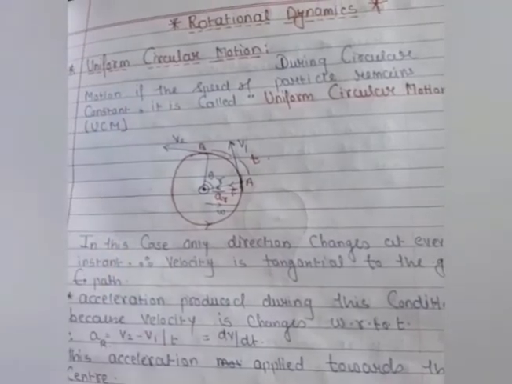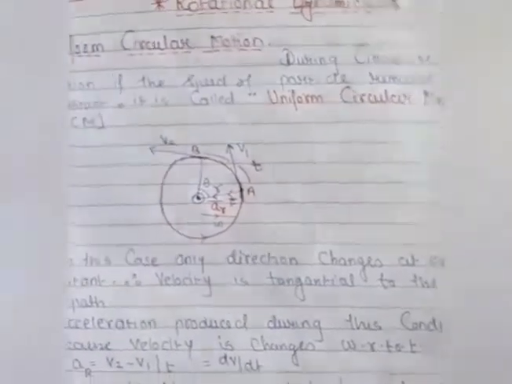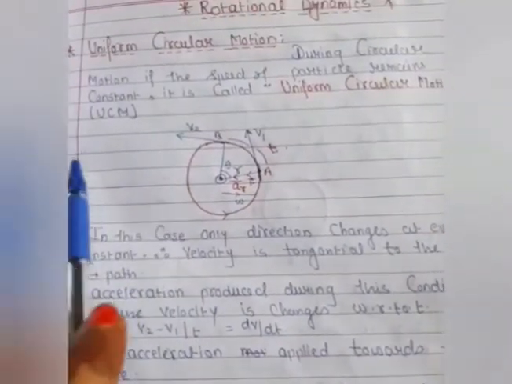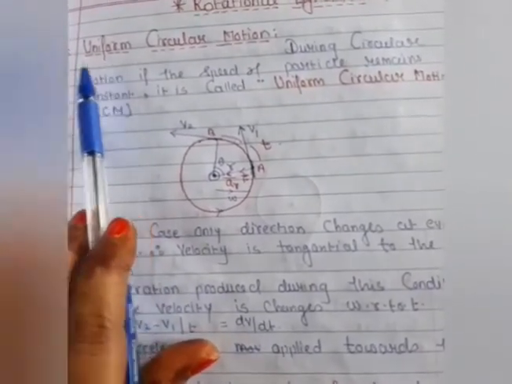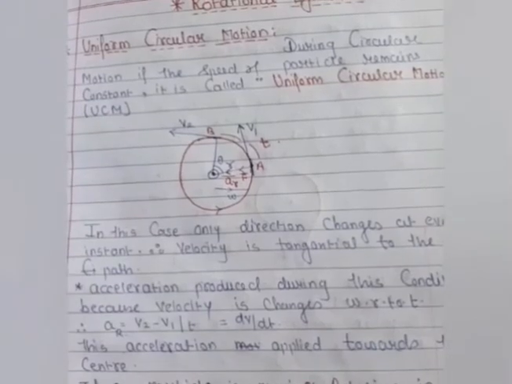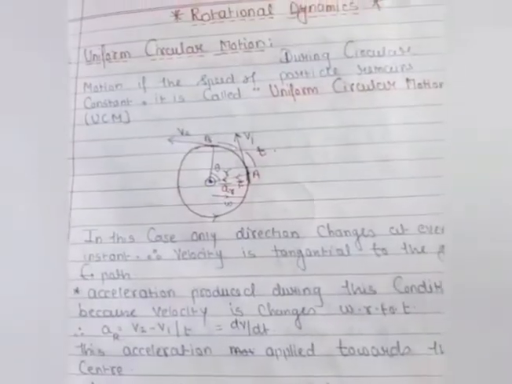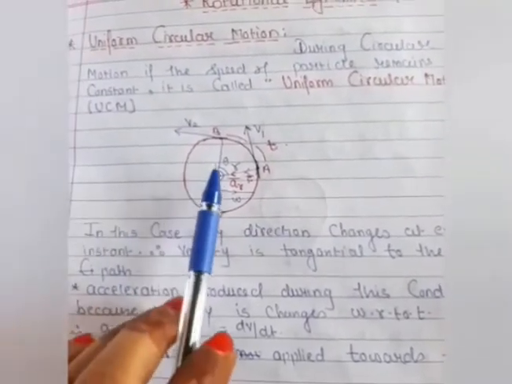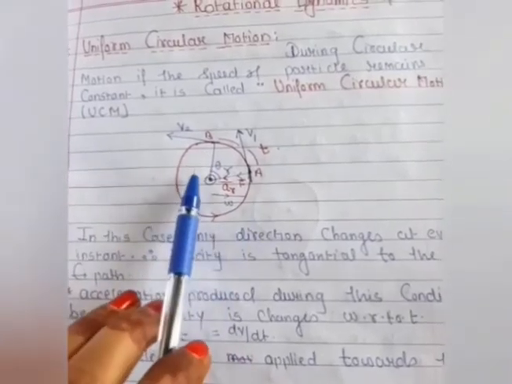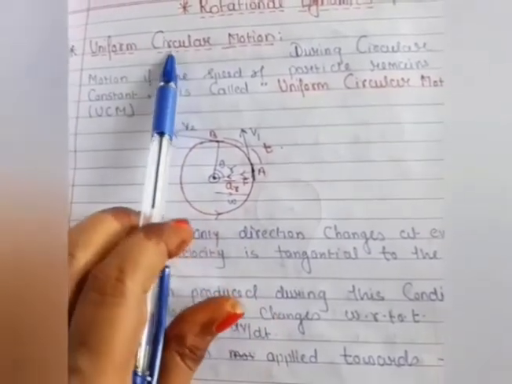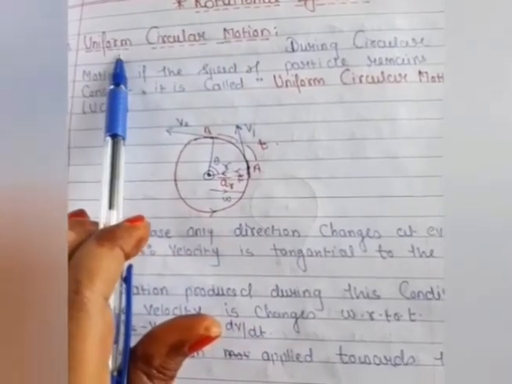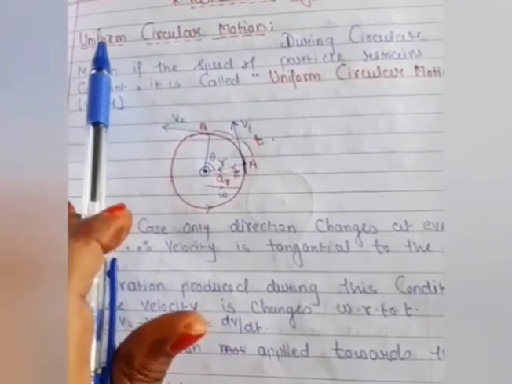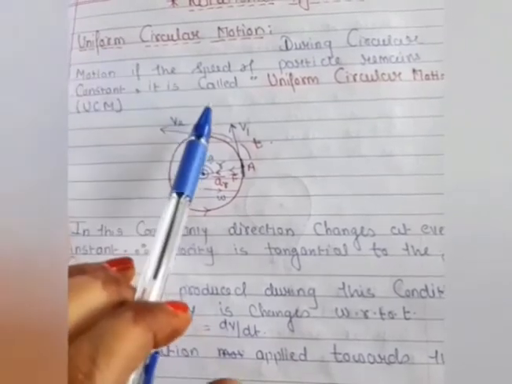Uniformity means what, students? The meaning of uniform is that everywhere things should be constant. Clear? A circular motion, you know it very well, is when any body is rotated in a circular direction. So when the body is moving in a circular motion, the things should be constant. And what fundamental things should be constant, let's understand.